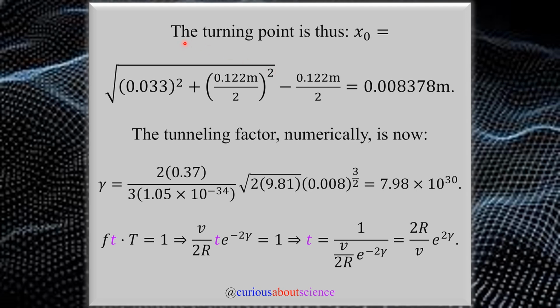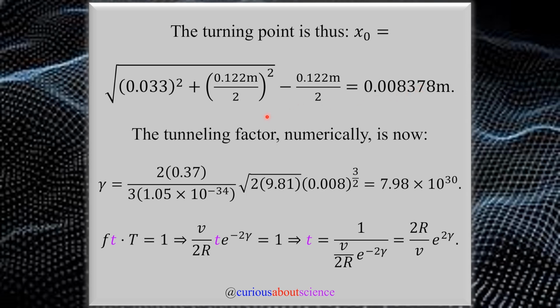So the turning point numerically is we plug in our R, plug in our H over 2, we're good to go. And we see that we get something very small in terms of meters, 0.008378. Again, that's small, but whenever we plug it in all together, thanks to Planck's constant, this is going to be a big number.